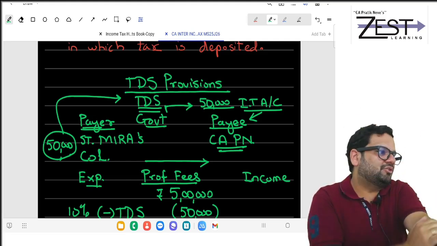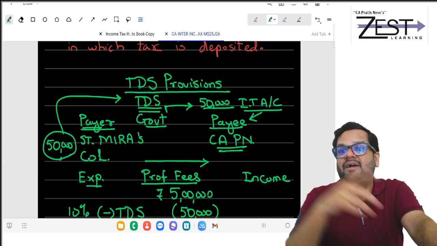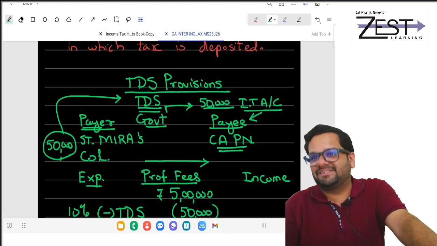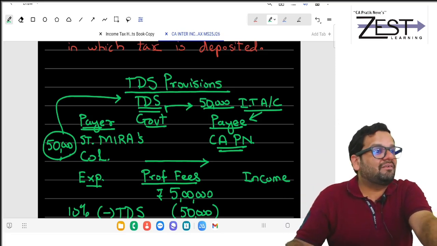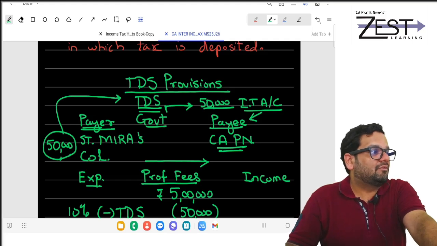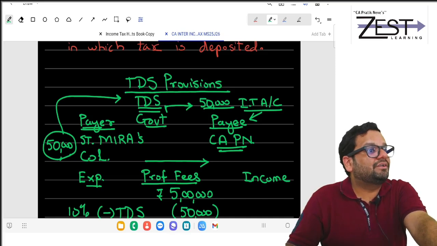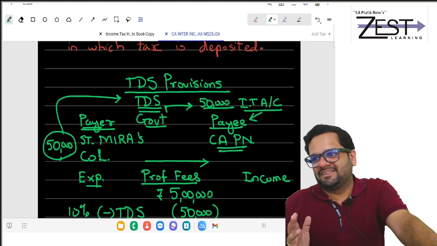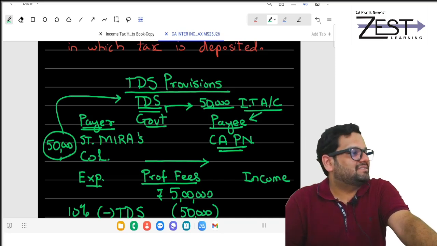So government already knows that Pratik Neve should declare 5 lakh as received from this college in his ITR, income tax return. If I skip it, then again I will get love letter immediately that you have skipped showing it. Add it in your income. So I can't misdeclare thanks to provisions of TDS. I can't misdeclare.